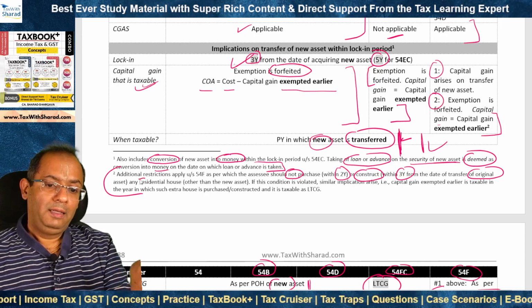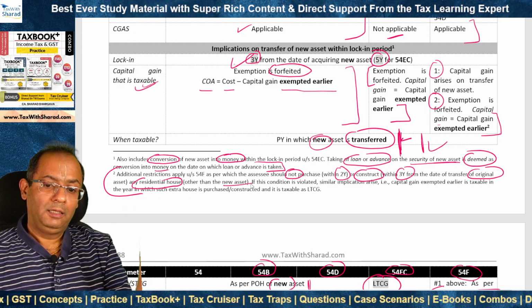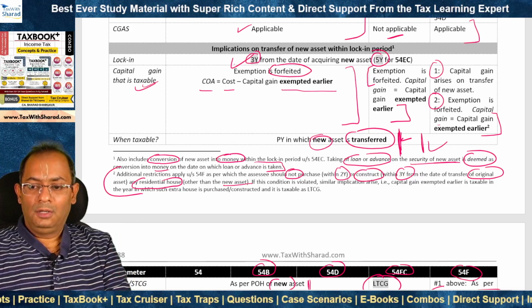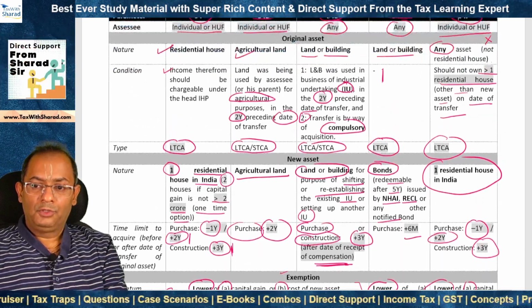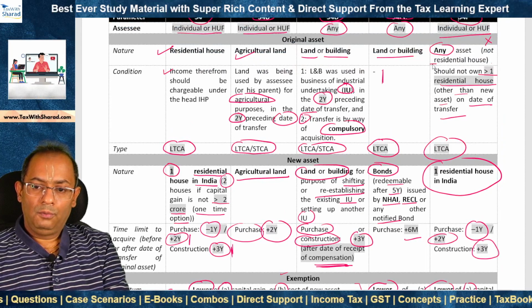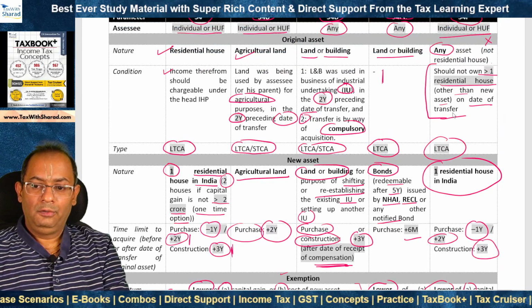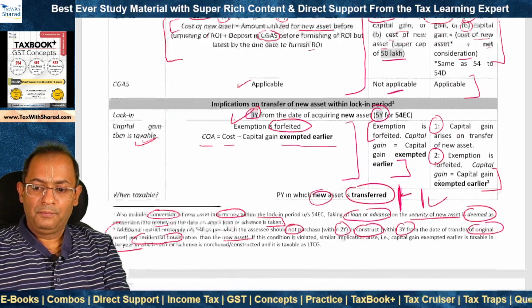What? Any residential house other than the new asset, right? So above we noted this restrictive condition that the assessee should not own more than one residential house other than the new asset on the date of transfer, right?